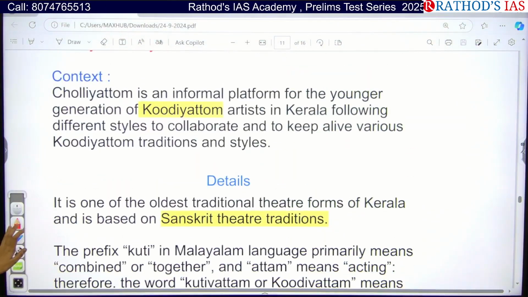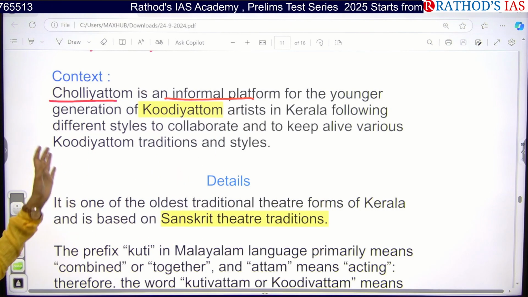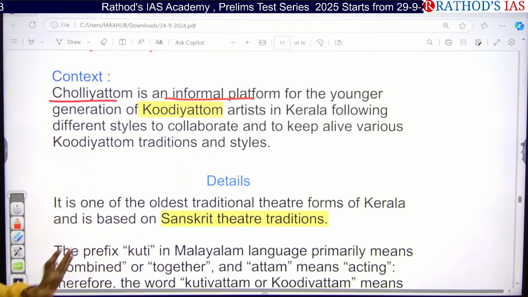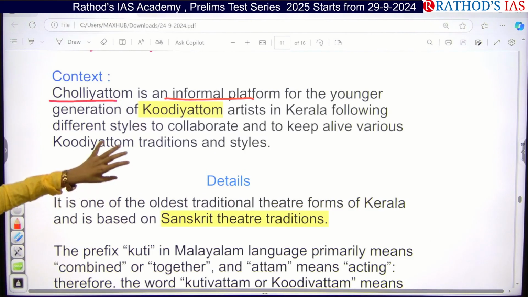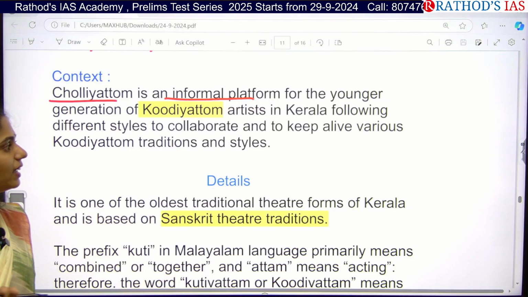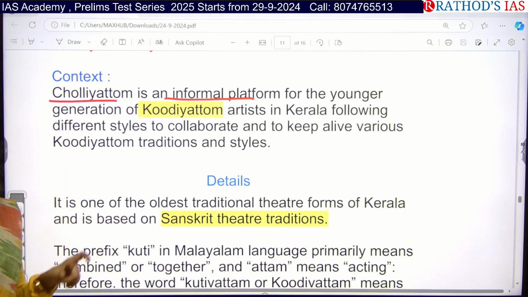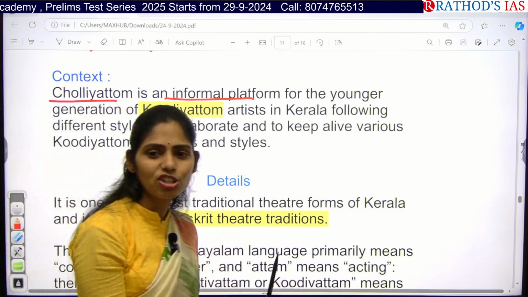So here, Choliyattam is an informal platform for the younger generation of Kudiyattam artists in Kerala. They have been using this Choliyattam as an informal platform from the COVID-19 pandemic onwards, so that by using this informal platform, we are preserving our culture.